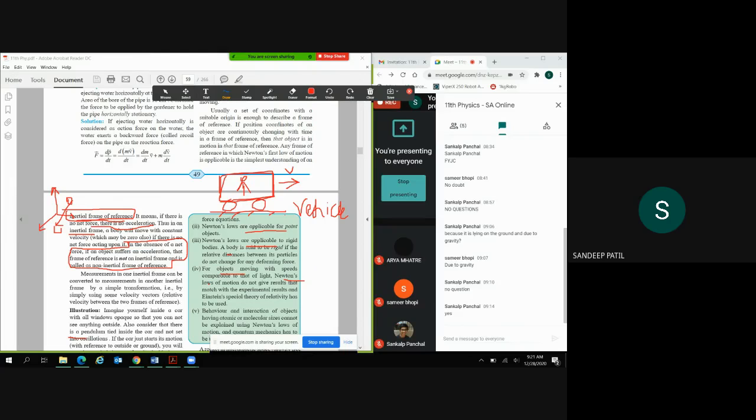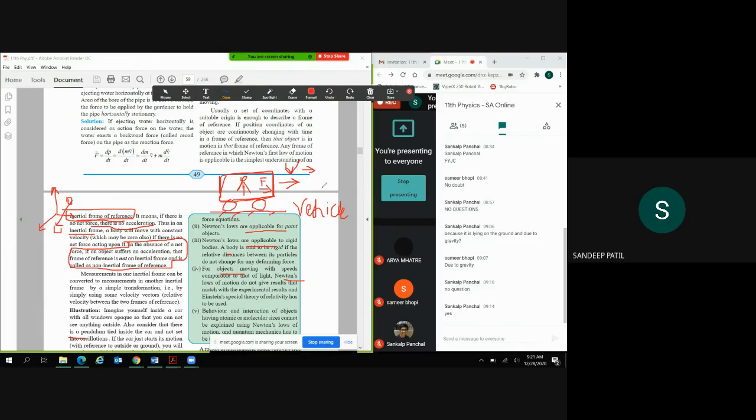So it is in motion at constant velocity. And suppose the driver in the vehicle presses the accelerator, it applies a force, then we change the velocity. So we know that this driver has applied the force and it changed the velocity.